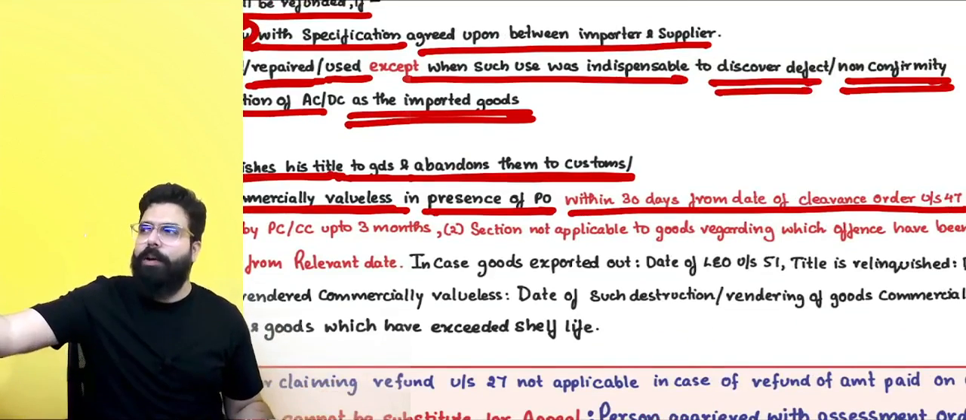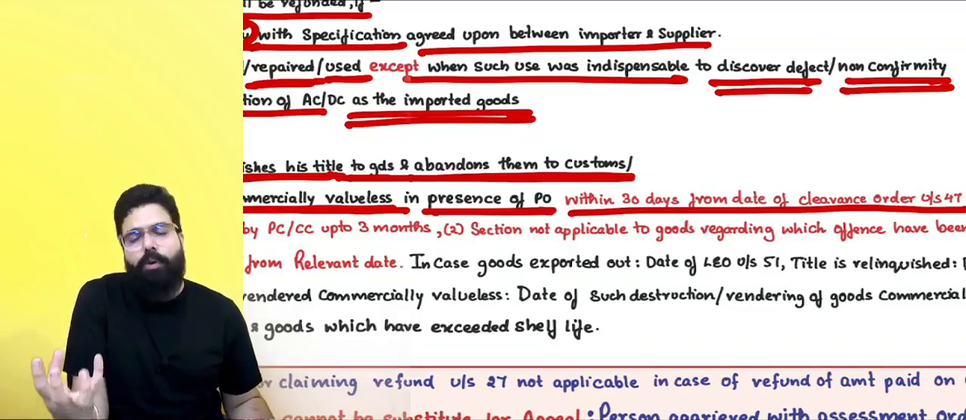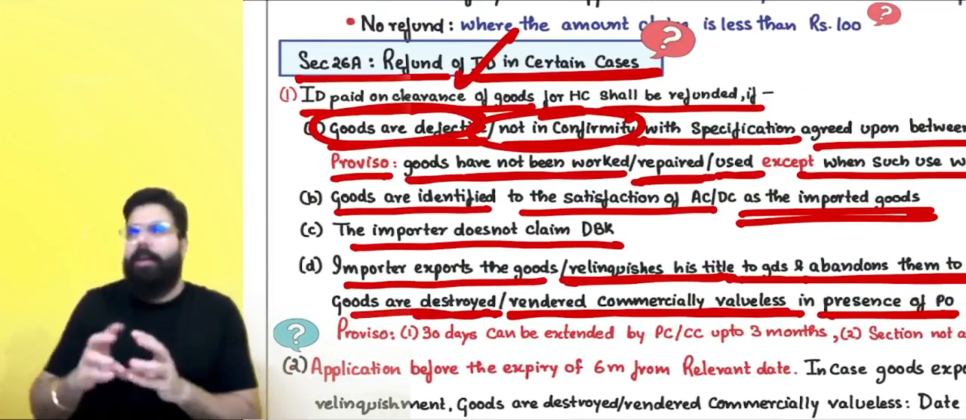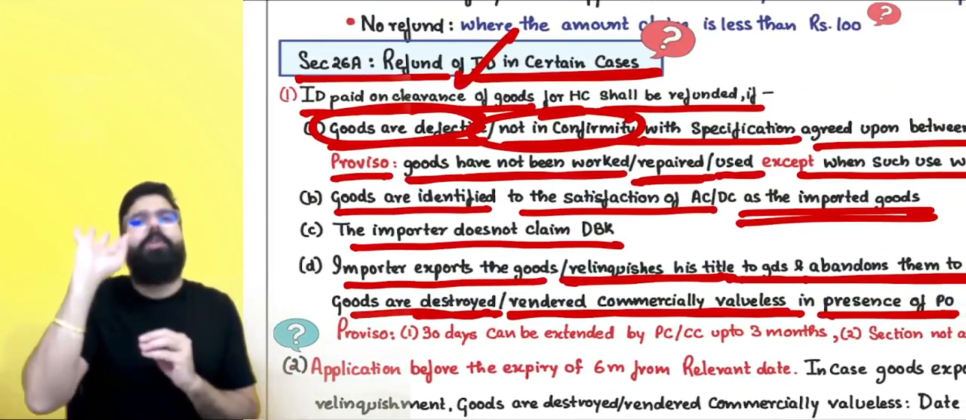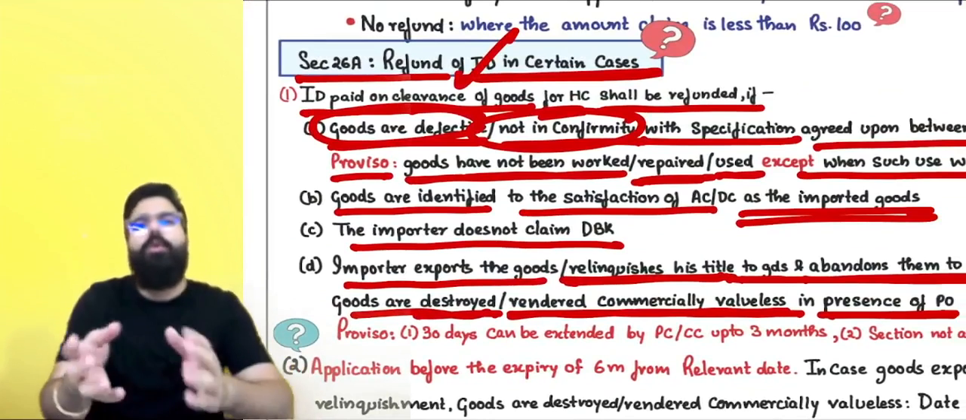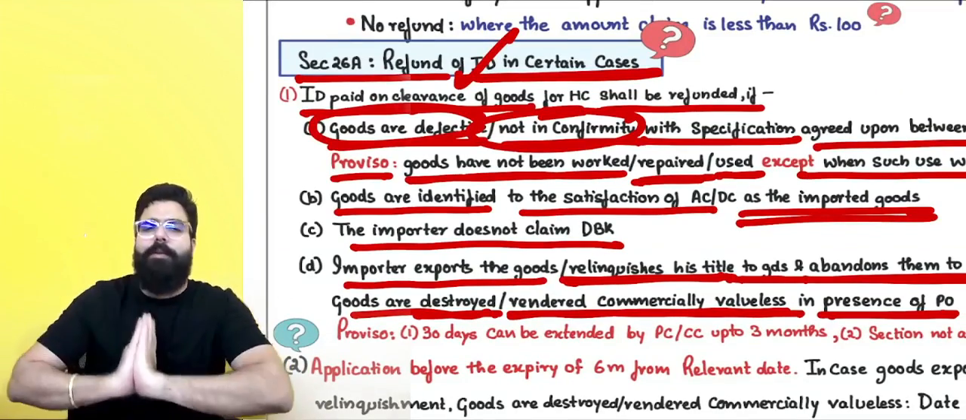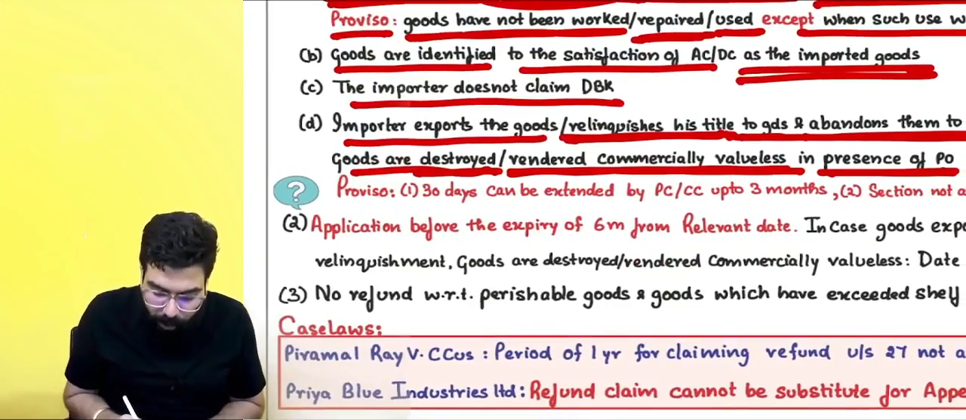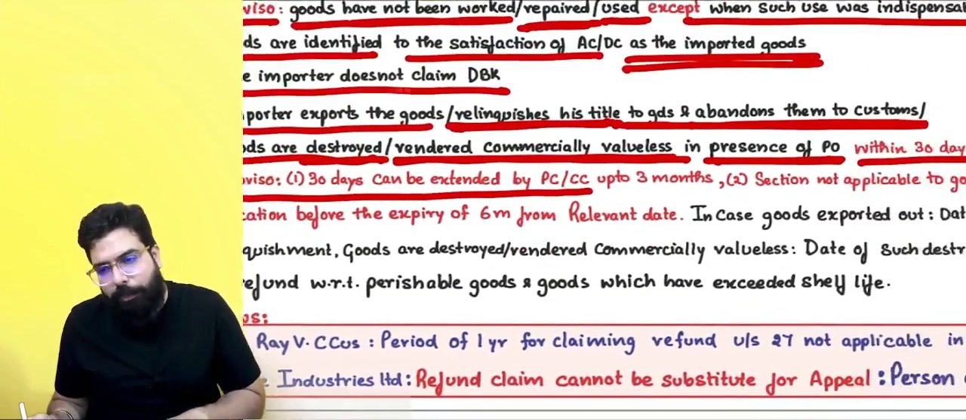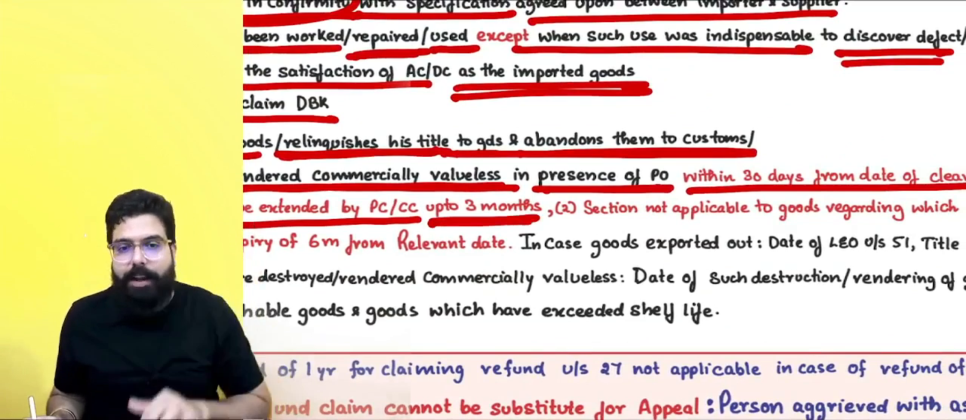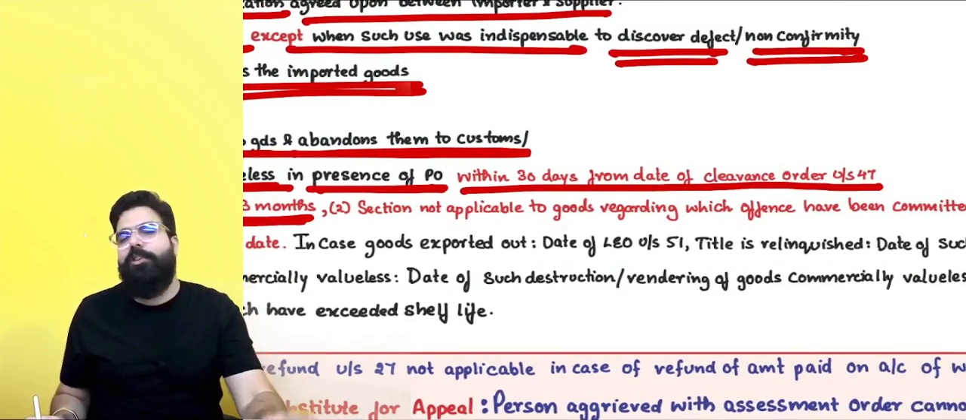Everyone, you got the goods. Imported goods not as per specification or they are defective. Do one thing, either send it back or leave it to the custom or destroy the goods within 30 days of the clearance order. Whatever duty you have paid, they will refund it to you. Proviso, 30 days can be extended by the principal commissioner or commissioner of custom up to a further period of 3 months.